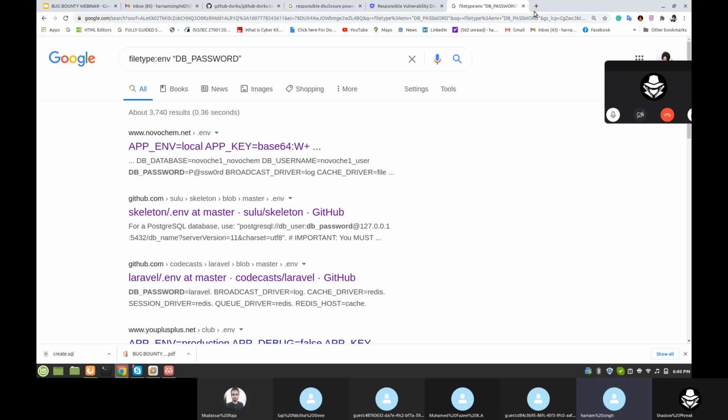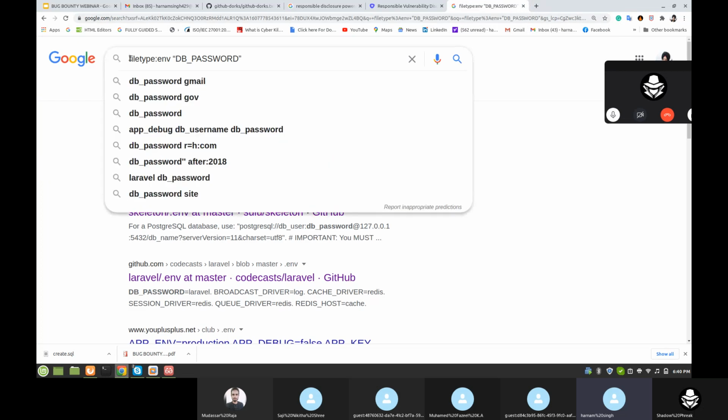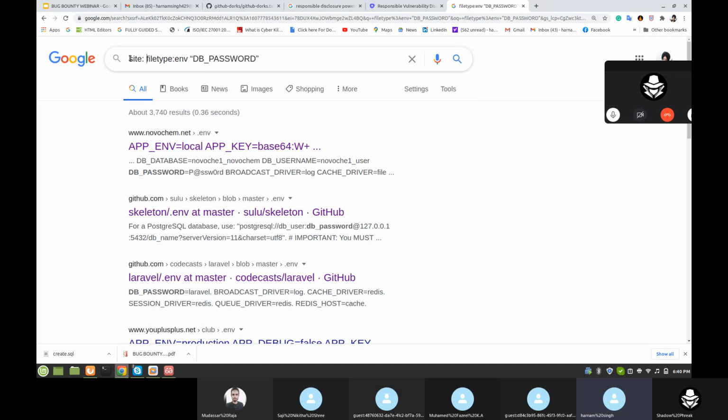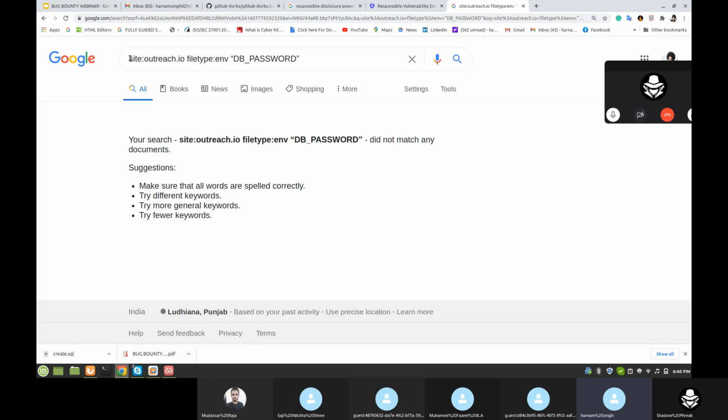But if you are going to find something for your domain, then you need site:, then your domain, outreach.io. Like that you can find if it is vulnerable. If it is not vulnerable, then it will not give you any output. So like that you can find this vulnerability. This is the Google Dork command.